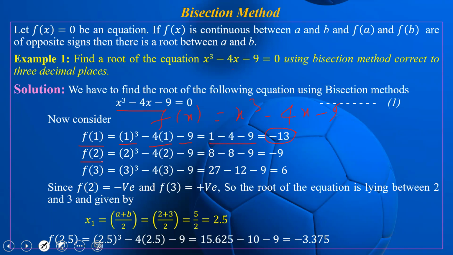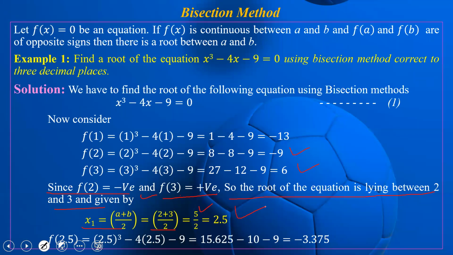f of 2 is minus 9. But f of 3 is plus 6. So the root of this equation will lie between 2 and 3. Since f of 2 is negative and f of 3 is positive, the root lies between 2 and 3, and is given by x1 equal to a plus b by 2, which is 2 plus 3 by 2, equal to 5 by 2, equal to 2.5.